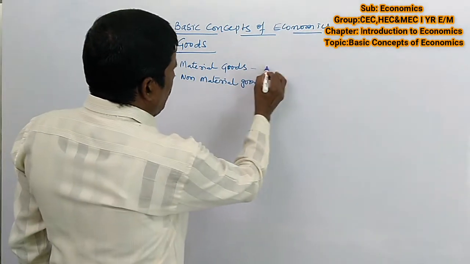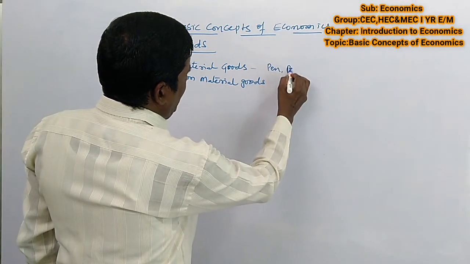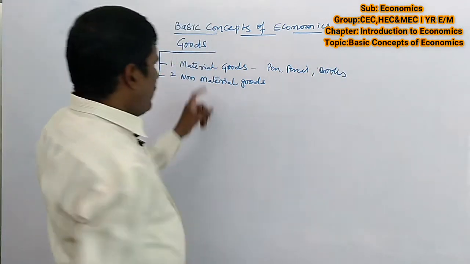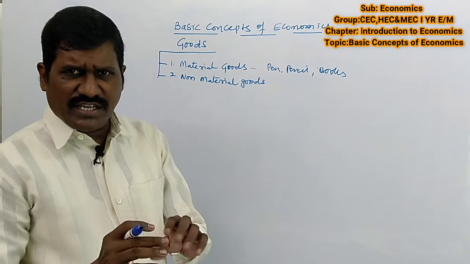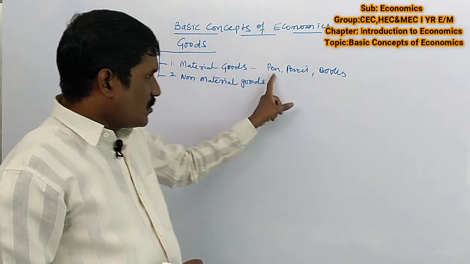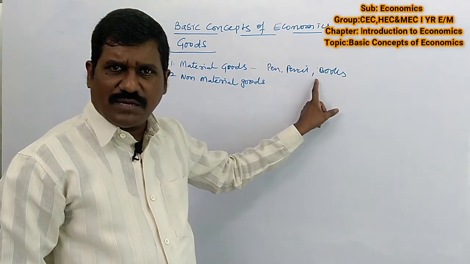Pen, pencil, and book. These are all called material goods. Physically we can see the good. Such are called material goods. These are the examples.